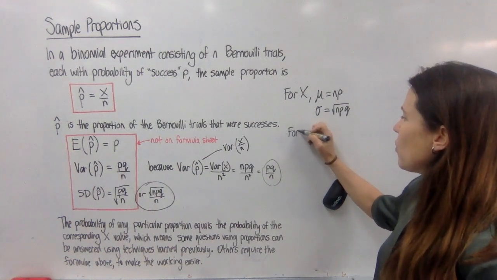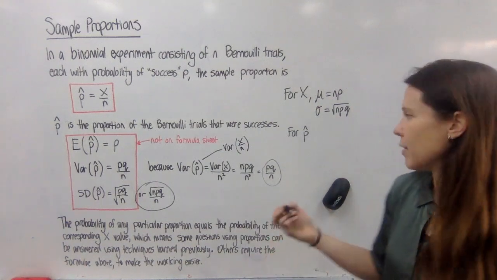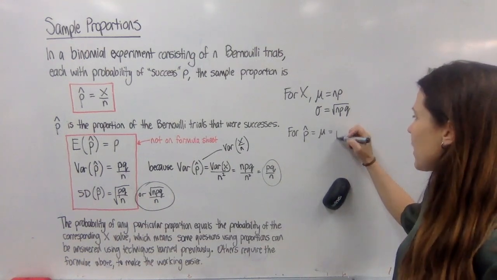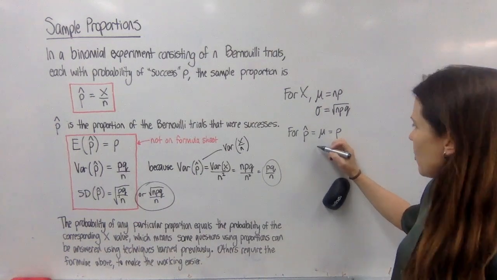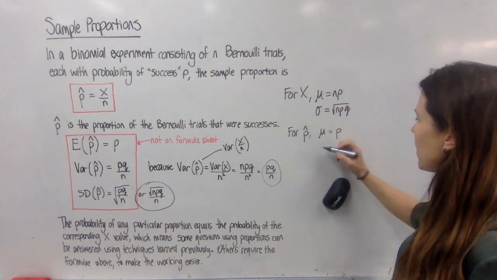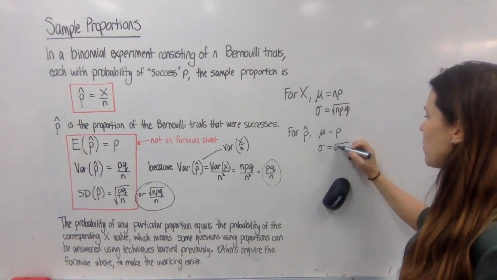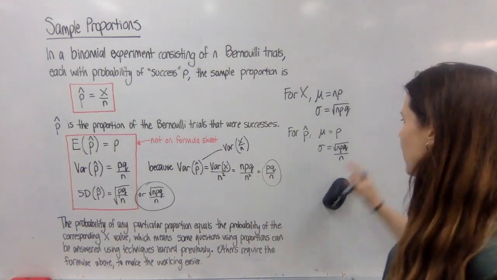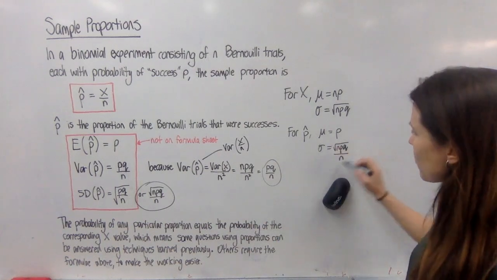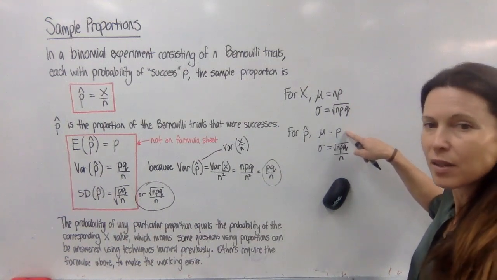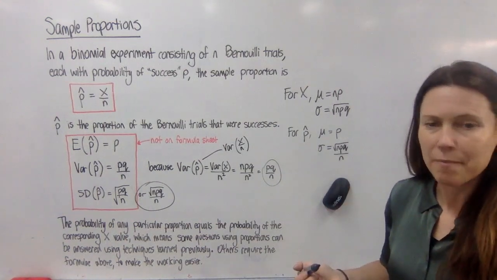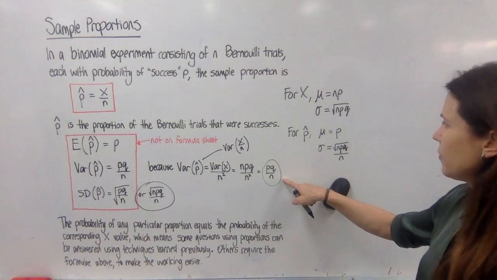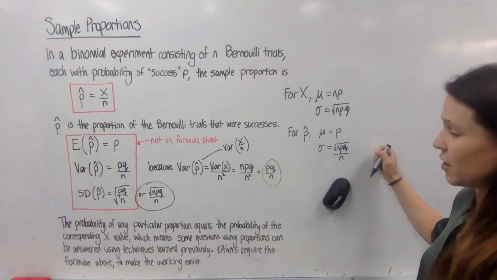Well, now we're learning that for the proportion of the trials that were successes, we can see that mu, or the expected value, is actually just p. So that's really simple. And, let's write mu equals p. And the standard deviation is exactly what it was above there, but it's just we're dividing by n because we're literally saying, well, what proportion of all of the trials were those? So I think that is probably a simple way to remember it. This is an understanding thing, and this is just taking this one and saying, well, we'll divide by n. And probably writing these down in your book is a good idea, and we can see where they come from. But at the end of the day, we've just got to keep it simple and divide by n.